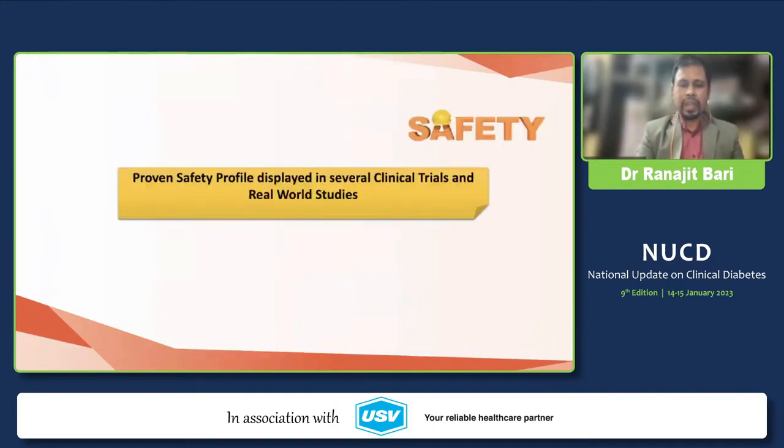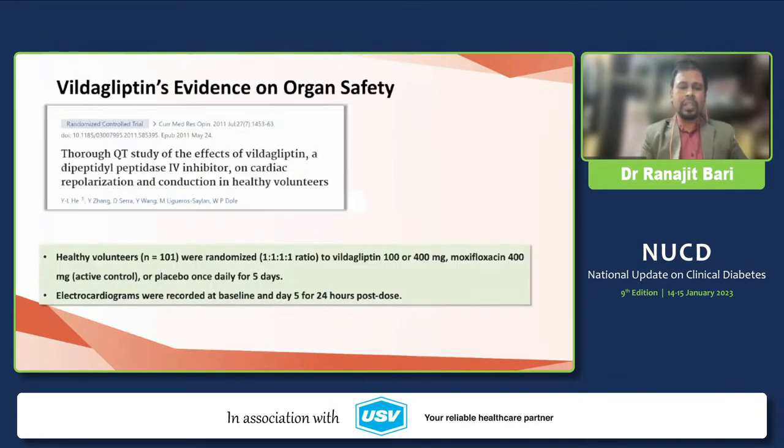Now the safety parameters, the organ safety parameters, like the QT prolongation part. Vildagliptin has been studied at a therapeutic dose of 100 milligram and at 400 milligram, which is a supratherapeutic dose, in comparison to moxifloxacin, which is a well-known drug for QT prolongation.